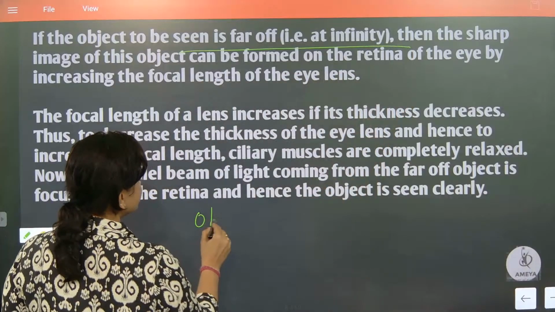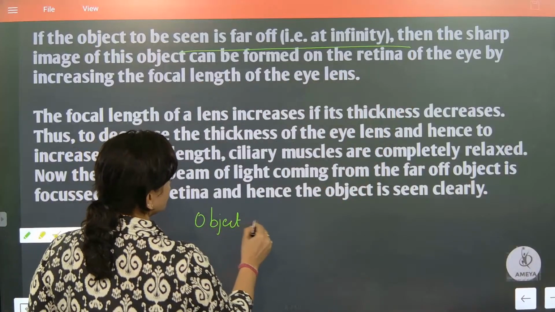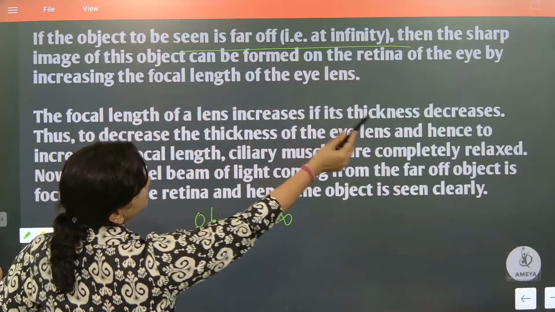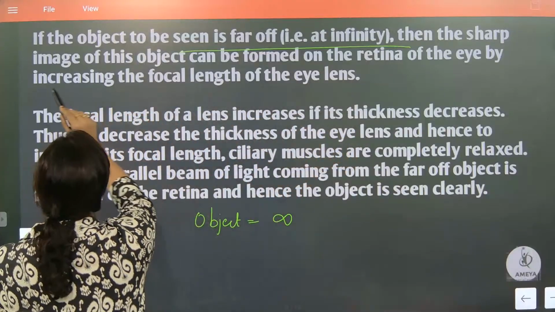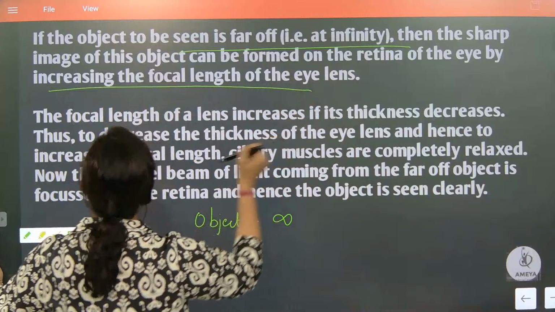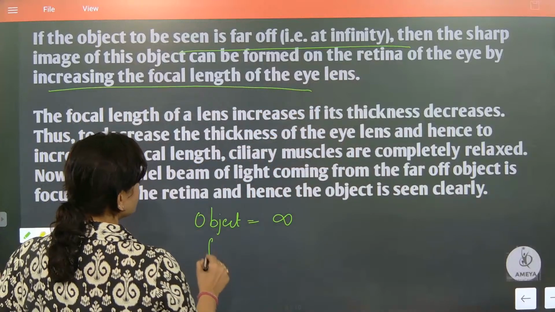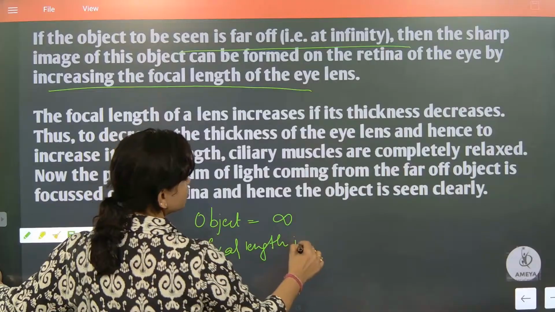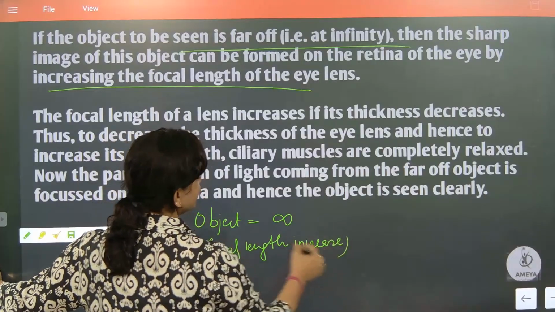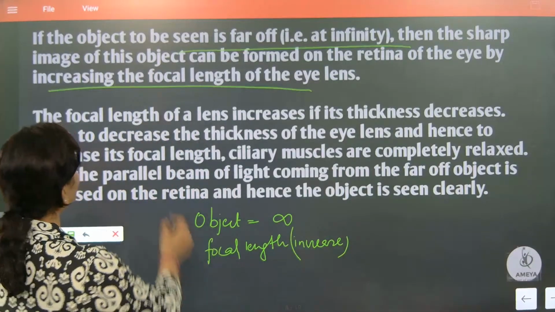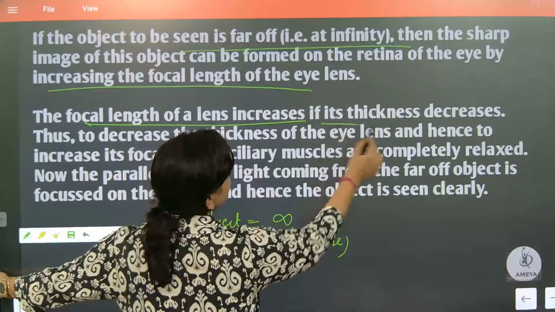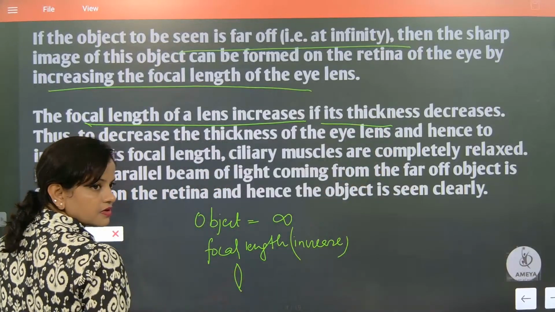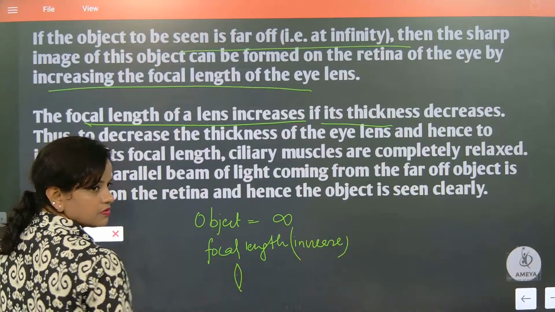So the object is at infinity. Then a sharp image of this object can be found on the retina. That time the focal length of the eye has to increase. So the focal length has to increase. Understood? So the focal length of the lens increases if its thickness decreases. It has to be thin.